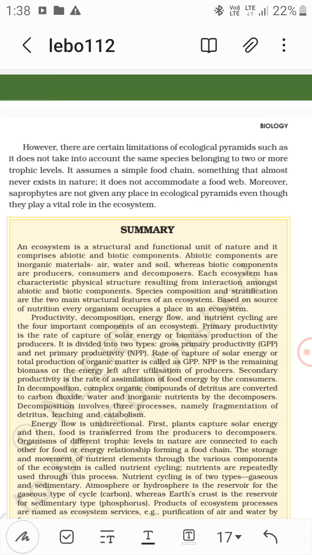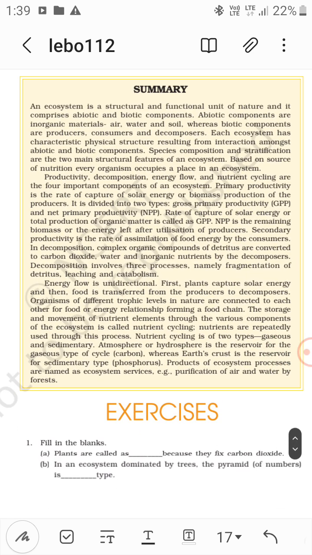Now it assumes a simple food chain, something that almost never exists in nature. It does not accommodate a food web, which is actually present in nature. Moreover, saprotrophs are also not given any place in ecological pyramids, even though they play a vital role in ecosystems. Saprotrophs like fungi and bacteria, which are the decomposers, are very important, yet they are still not included.